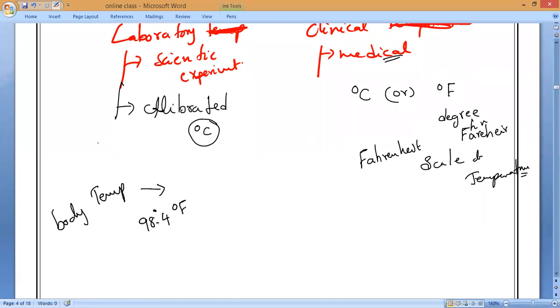98.4 degree Fahrenheit. Understand? This is our body temperature, which equals how many degrees Celsius? Just now I said, 37 degrees Celsius. This is our healthy body temperature. So that is what you have to remember. What are the common scales of temperature, everyone? Degree Celsius as well as degree Fahrenheit. Is it okay, everyone? Please respond. Yes, sir.